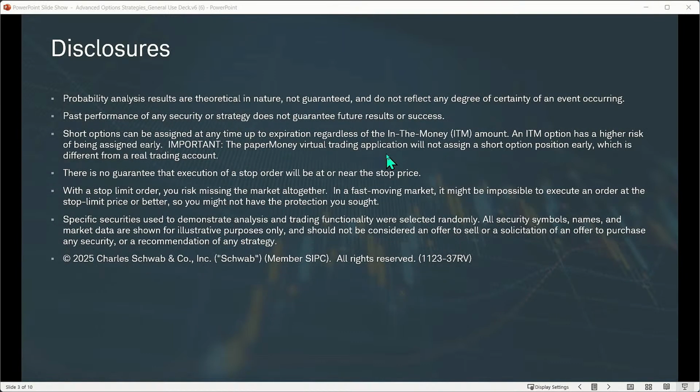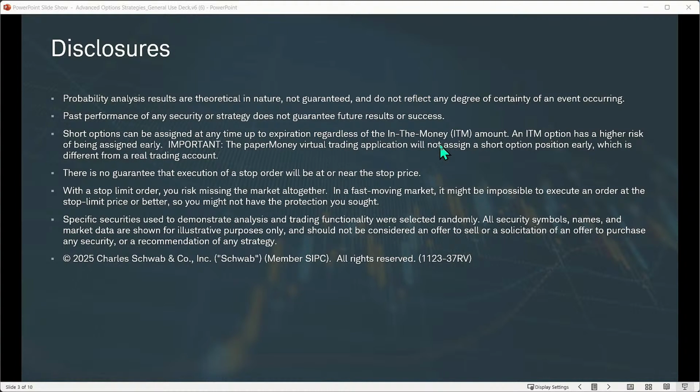I don't always factor in commissions here in our trades, but realize that's something for you to consider, our commissions and fees and whatnot. Short options can be assigned at any time up to expiration, regardless of the in-the-money amount. And that's going to be a factor in the trades that we do today, because we will be using short options.